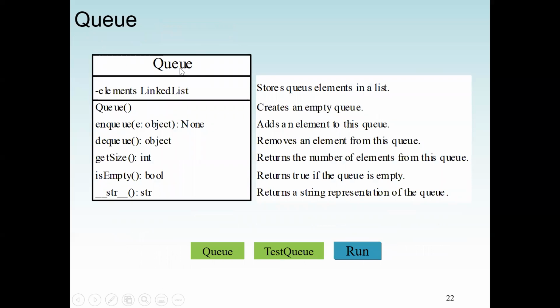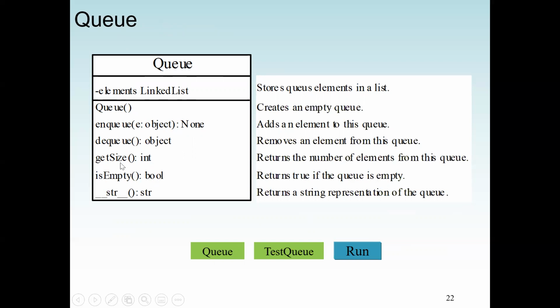Next is the design of the Queue class. Again, the class name will be Queue, starting with uppercase Q. We're also going to implement it using a linked list for the elements. We have our Queue constructor to create an empty queue. Enqueue will add an element to the queue. Then dequeue will delete an element from the queue.